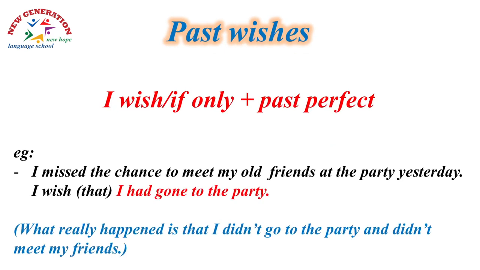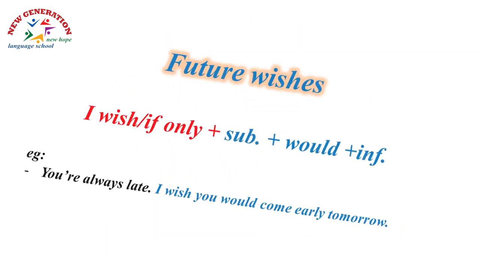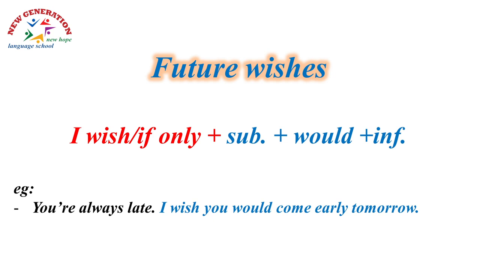Past wishes: to hope or wish that something that happened in the past was different. I missed the chance to meet my old friends at the party yesterday. The party was yesterday. I wish I had gone to the party. And future wishes: when you wish that something that will happen in the future happens in a different way. If only or I wish, plus subject, would, plus the infinitive form of the main verb.